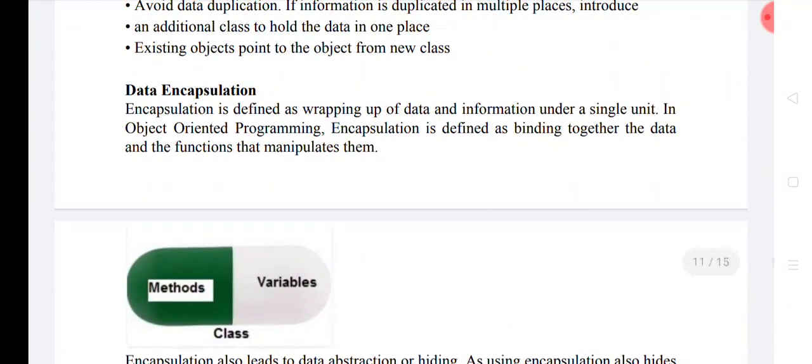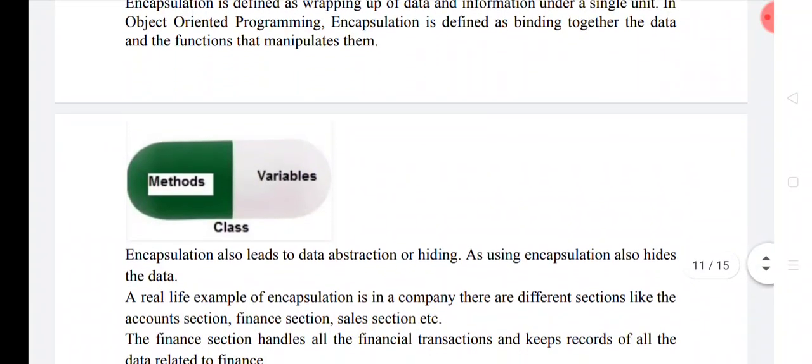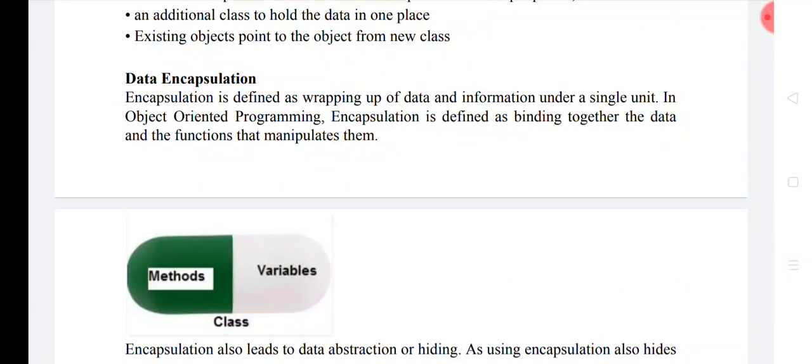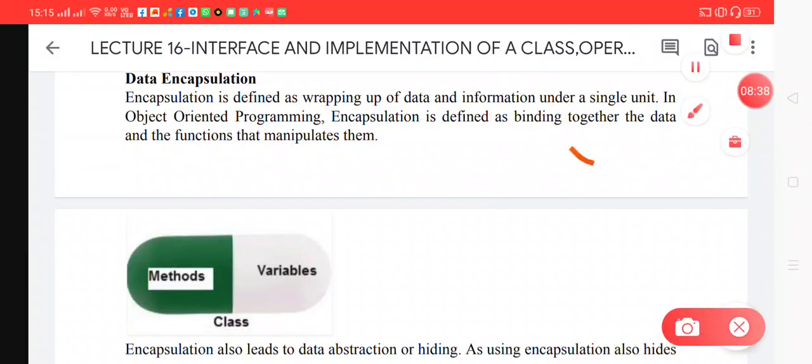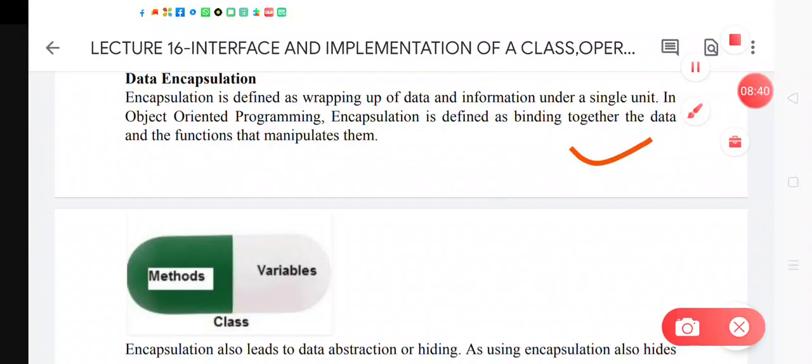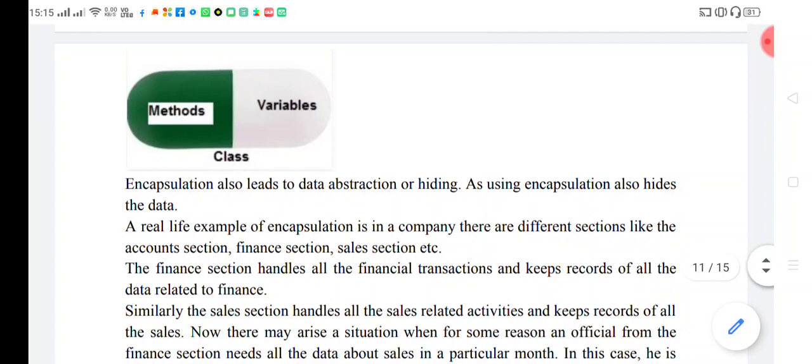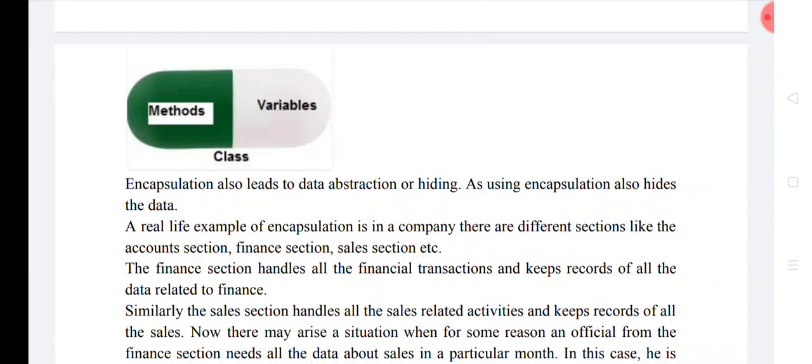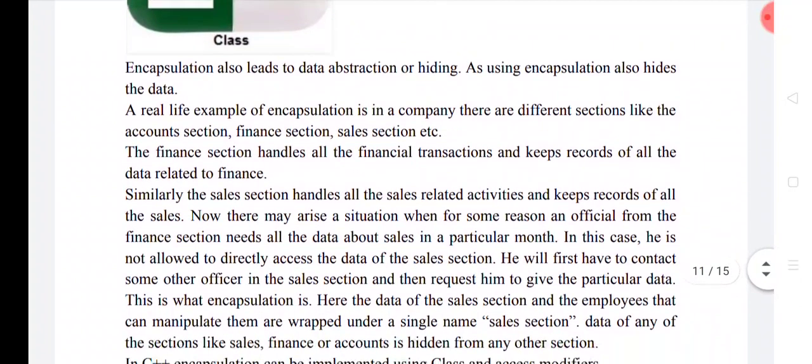So data encapsulation next. Encapsulation is the wrapping up of your data and information under a single unit, and in object oriented programming encapsulation is defined as binding of the data and functions together. This diagram shows the technique to encapsulate variables and methods together in a single unit. Encapsulation also leads to abstraction or hiding, as using encapsulation also hides the data.